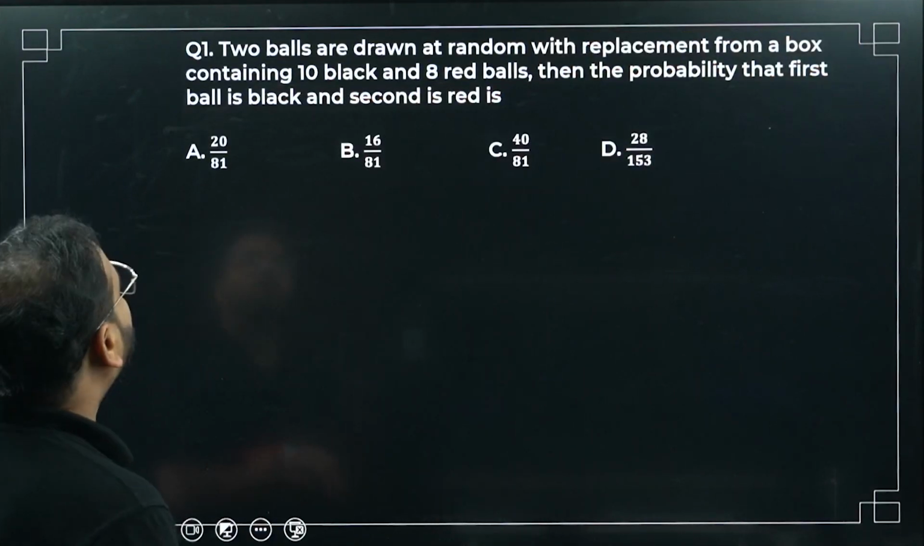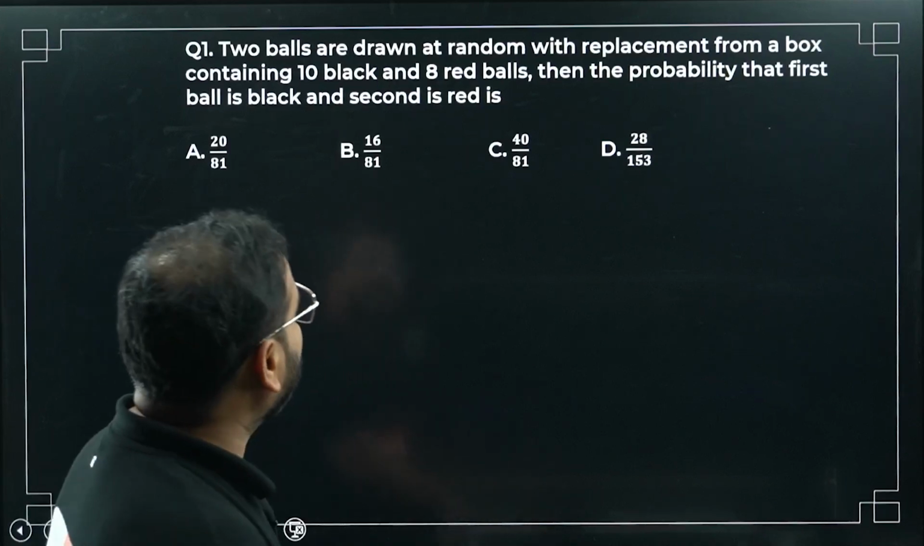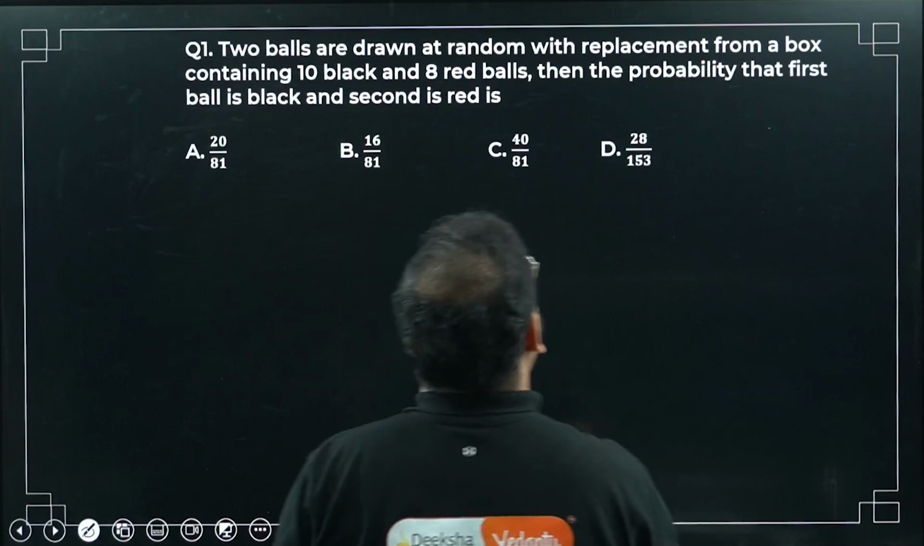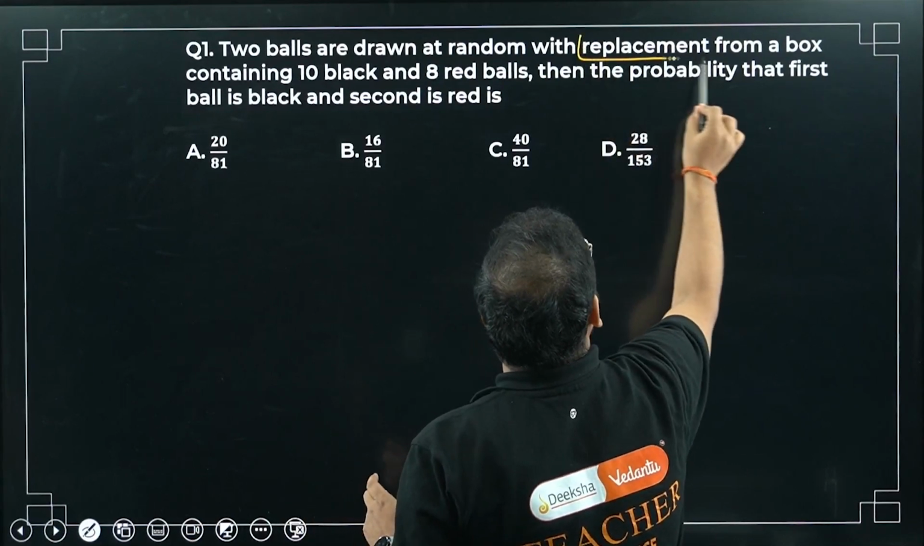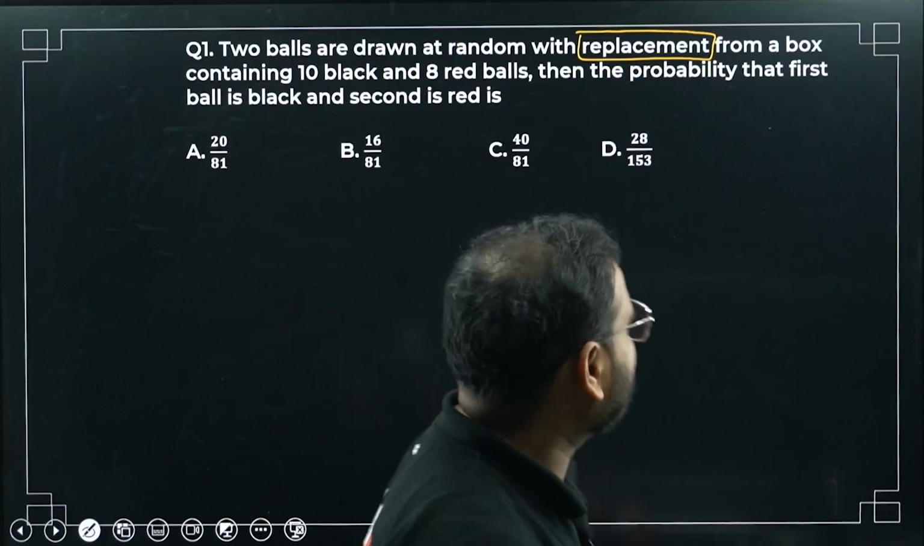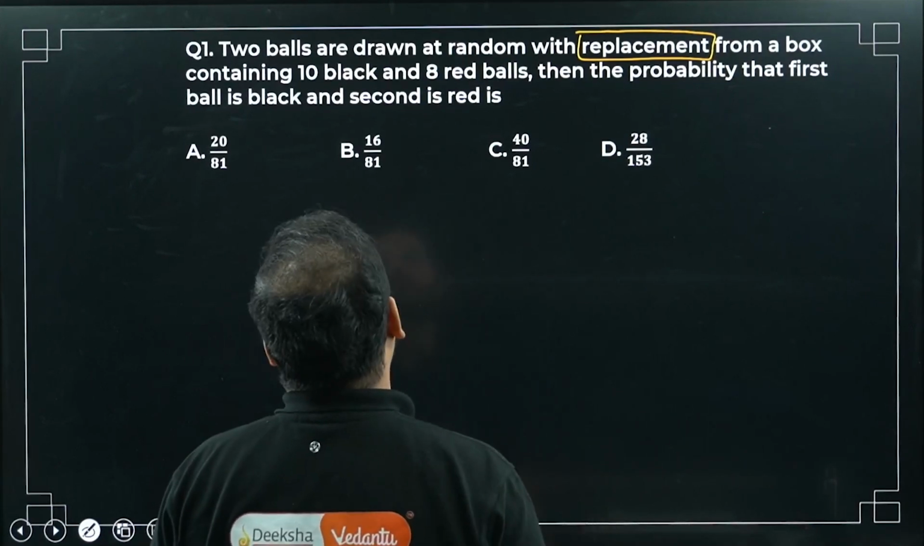2 balls are drawn at random with replacement from a box containing 10 black and 8 red balls. The very important thing in this question is the word replacement. What's the meaning of replacement? Replacement means the total sample space remains unchanged. So very good for us.